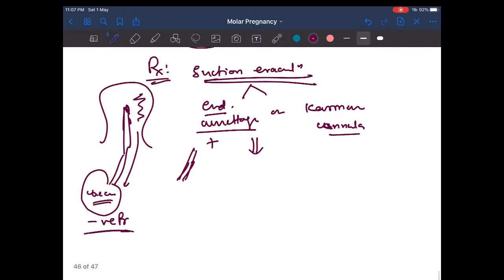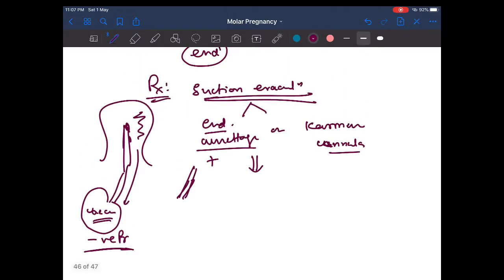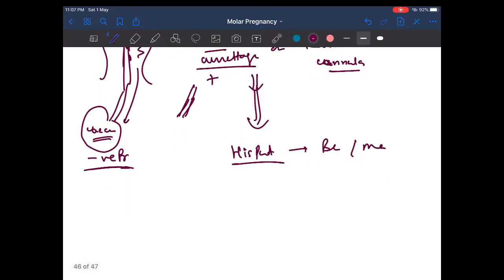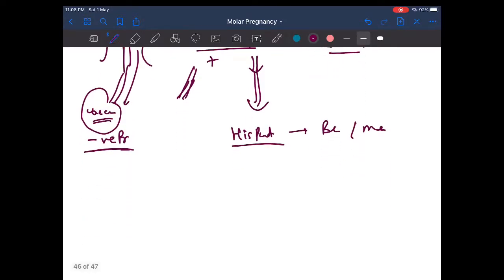right? Then after doing the surgery, we send this tissue for histopathological examination to confirm whether it is a benign or malignant disease, because the management will be different, right? Then after evacuating, the uterus is now empty. No H mole is present now.